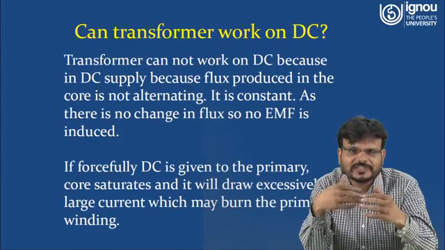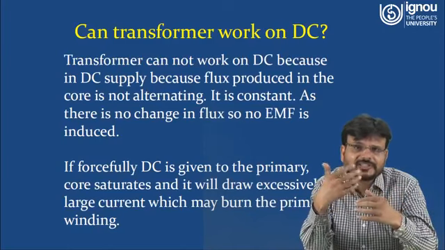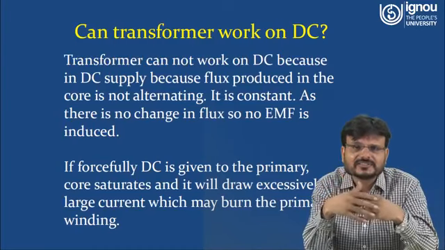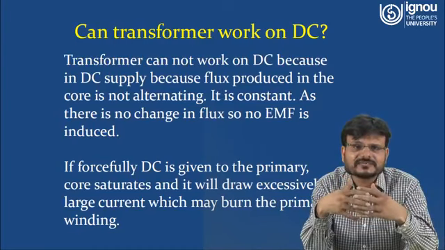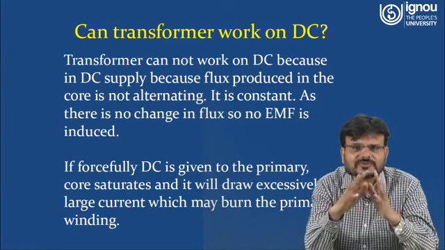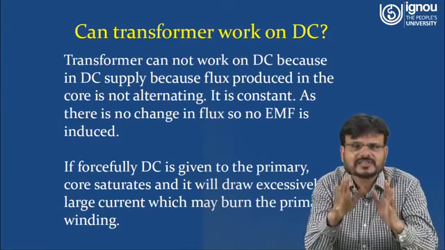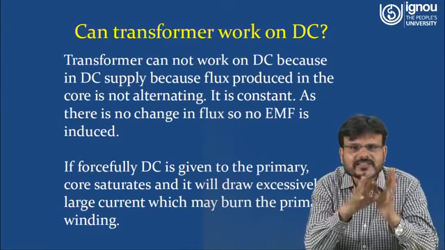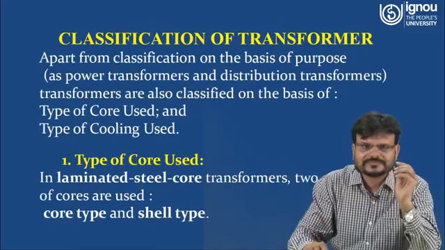So the value of the denominator is reduced and the numerator is increased. So what is happening? This current I is increasing very, very high. If this current is very, very high, then the I square R losses are very, very high. That means the whole transformer will be damaged if you apply DC across the transformer.